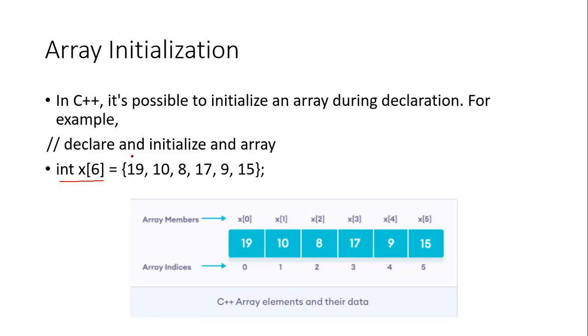The value at x of 0 will be 19, at x of 1 the value will be 10, at x of 2 the value will be 8. In this fashion, the values are assigned in consecutive array locations. So here you can see at index 0 the value is 19, at index 1 the value is 10, at index 2 the value is 8. All the values are going to be stored in the array. One thing you should keep in mind is that the number of elements that can be inserted in the array will be equal to the size of the array. It should not be greater than the size of the array.